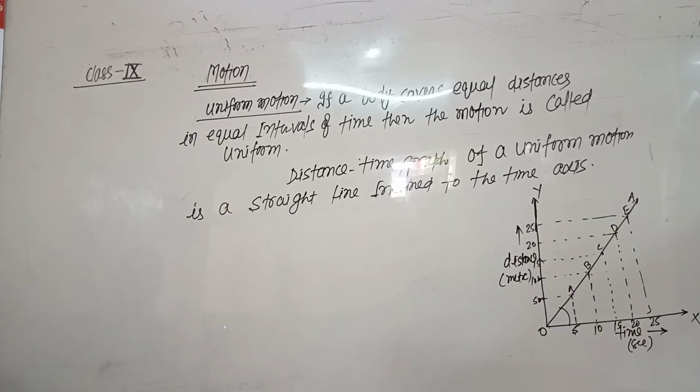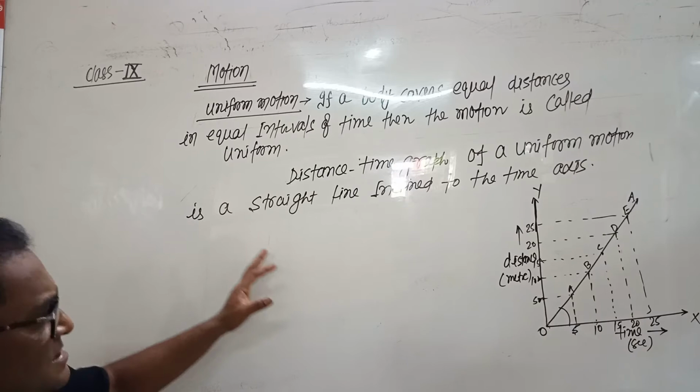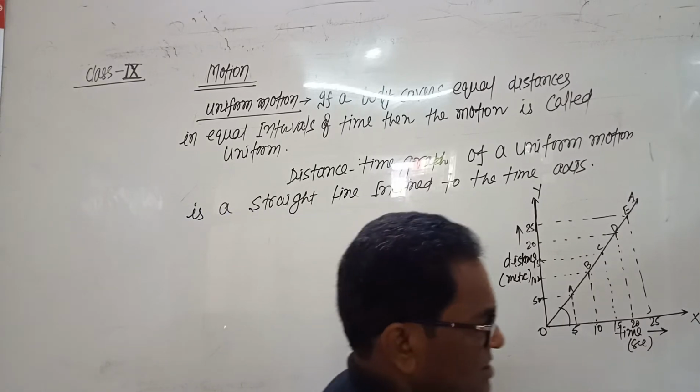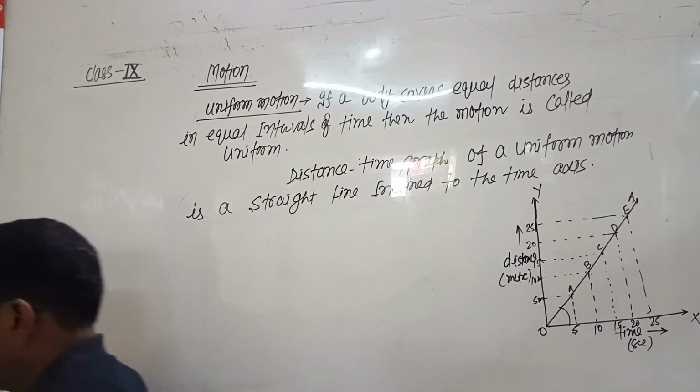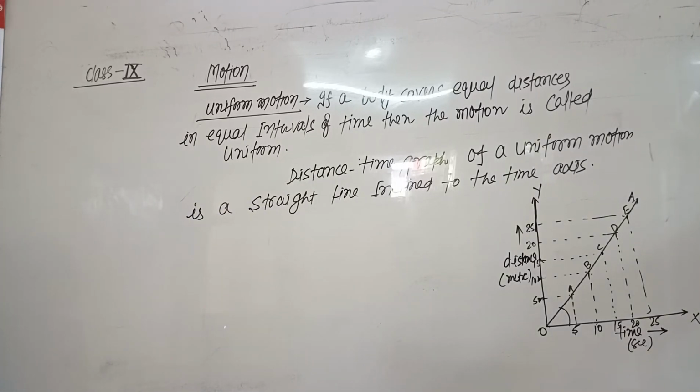It means the body covers equal distances in equal intervals of time, and such type of motion is called uniform motion. And the distance time graph of a uniform motion is a straight line inclined at certain angle to the time axis.